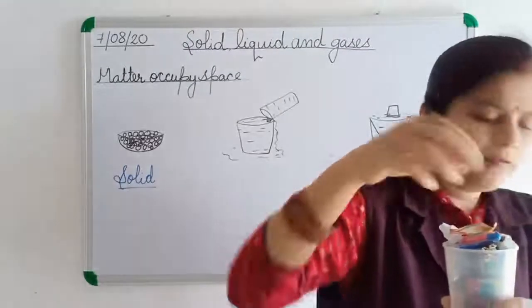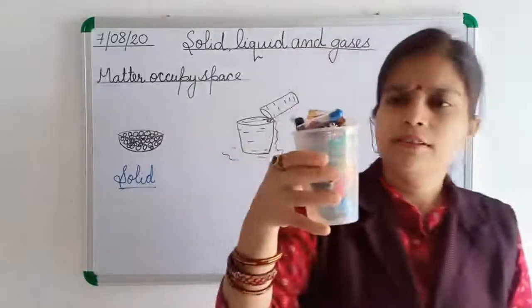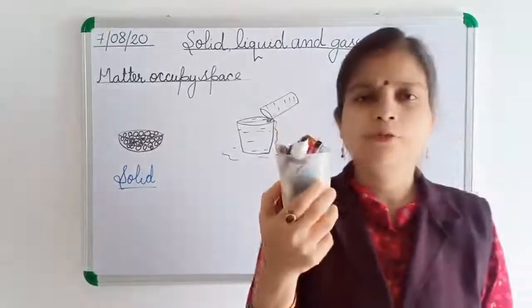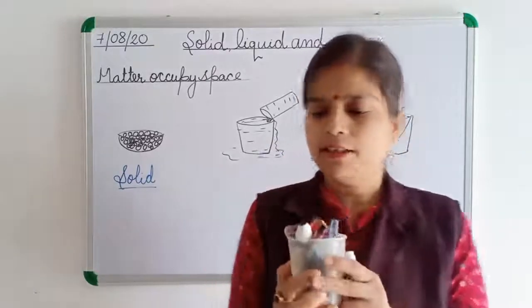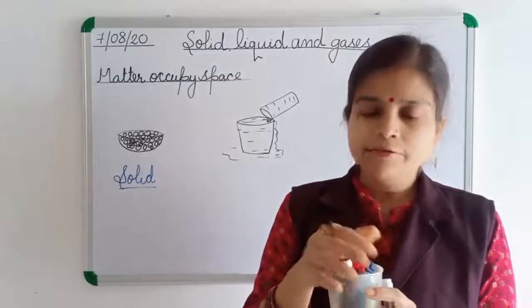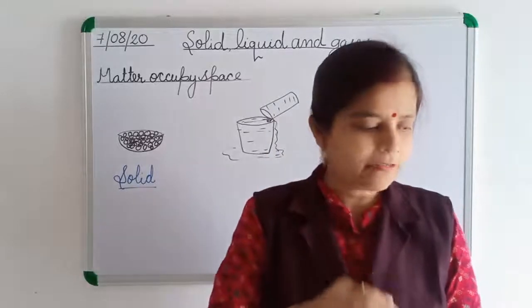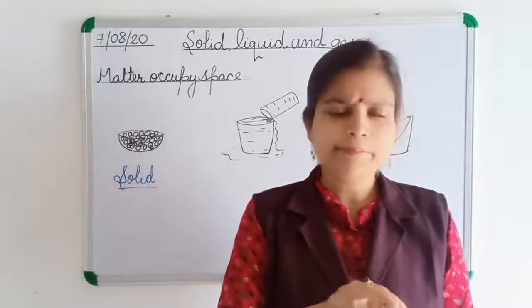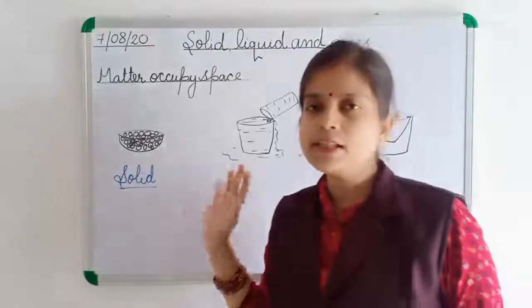Now you can see we are not able to fill more things in it because the space is already full here. So from this we can understand that solid occupies space. They are occupying space. They are filling the space. That's why we are not able to fill more things inside it. After adjusting we can fill maybe one or two things, but it is occupying space. So from this activity we can understand that solid occupies space.